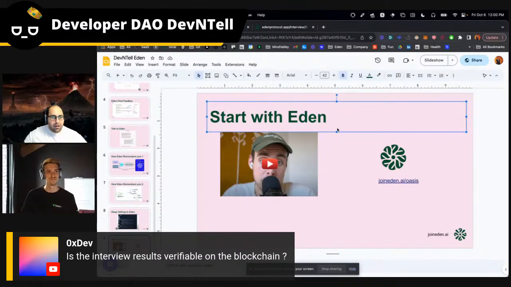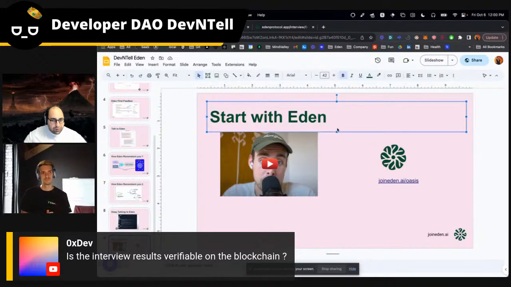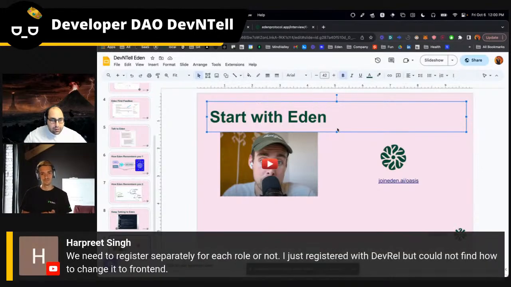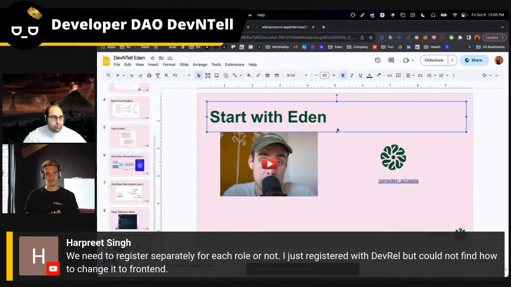Great answer. And one last question here, which is very important, I think: do people need to register separately for each role? Harpreet just registered with DevRel, but could not find how to change it to front end, for example.